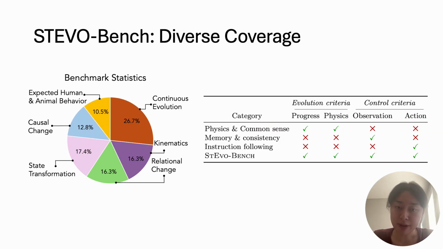StableBench has diverse coverage. It spans different types of dynamics seen in the real world, including things like kinematics, relational change, or even expected human and animal behavior. Compared to existing benchmarks that target a single area, such as physics, consistency, or instruction following, StableBench needs to address all of these to give a good diagnosis of the failure modes of the models.